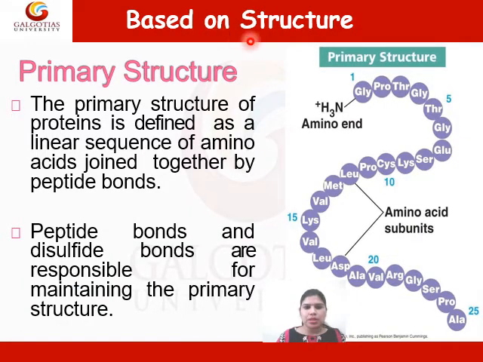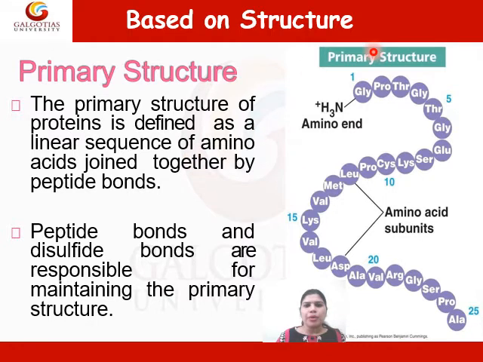Based on structure, protein can be categorized into 4 main categories: primary structure, secondary structure, tertiary structure and quaternary structure. Primary structure. The primary structure of protein is defined as a linear sequence of amino acids joined together by peptide bonds. Peptide bonds and disulfide bonds are responsible for maintaining the primary structure.